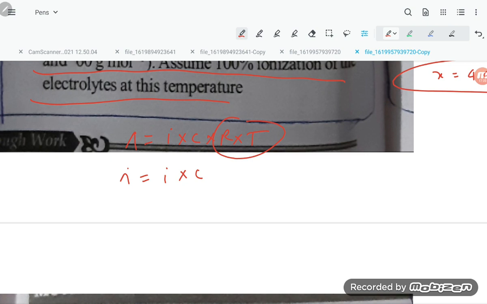Now try to find the i values. i for KCl is 2. i for NaCl is 2. i for BaCl2 is 3. i for urea is 1. Now, students, you have the i values. Concentration means molarity, that is moles per liter. So check which one has the highest molarity.